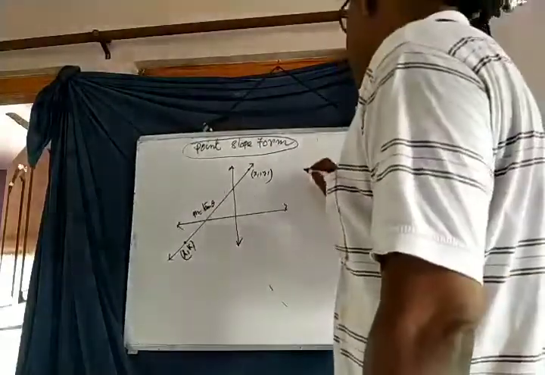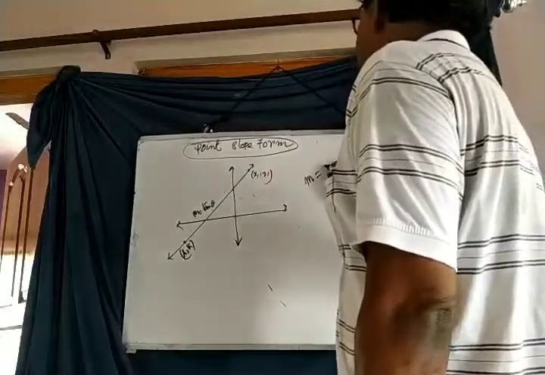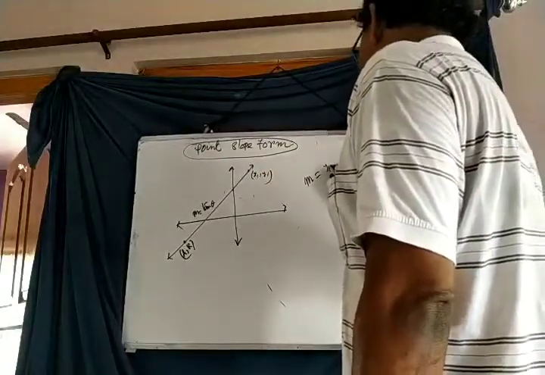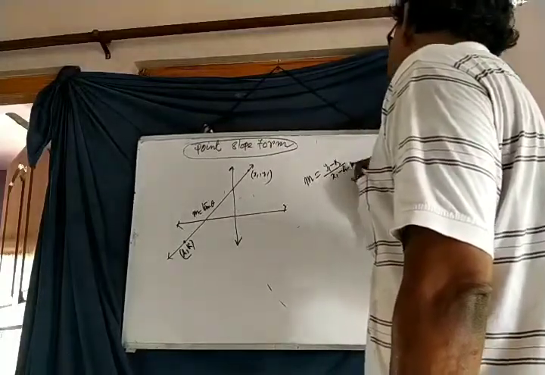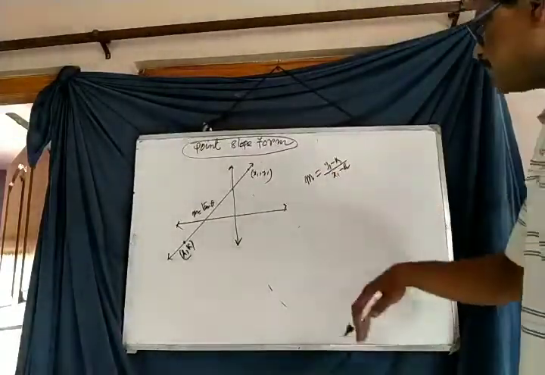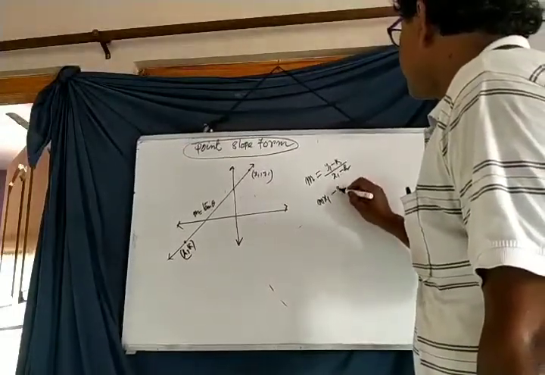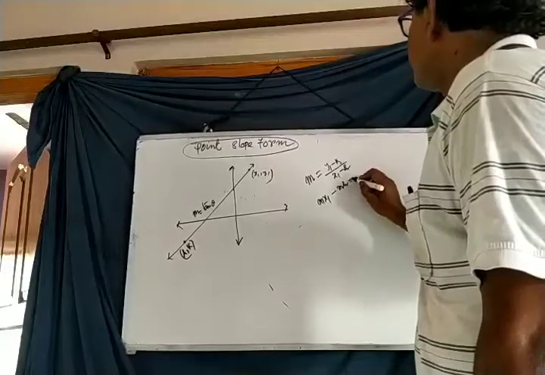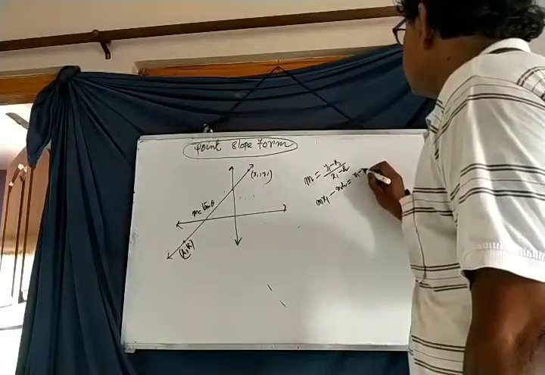So slope of the straight line m equals to y1 minus k divided by x1 minus h. If we multiply it, mx1 minus mh is equal to y1 minus k.